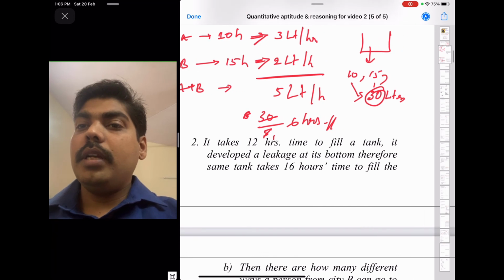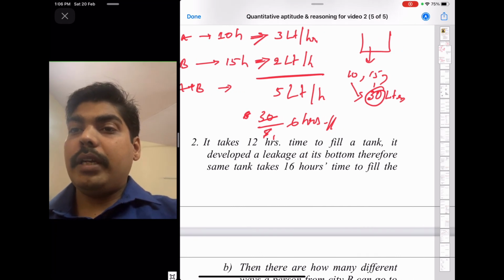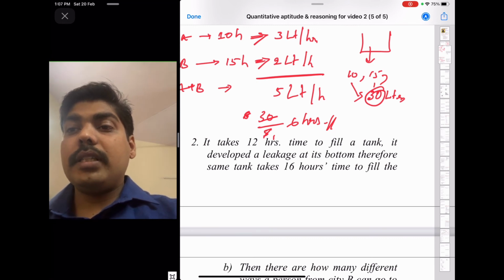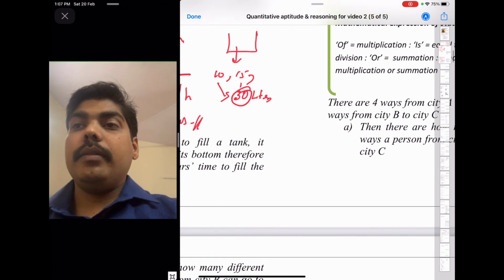So try this one. It takes 12 hours to fill a tank. It developed a leakage at the bottom, therefore the tank takes 16 hours to fill.